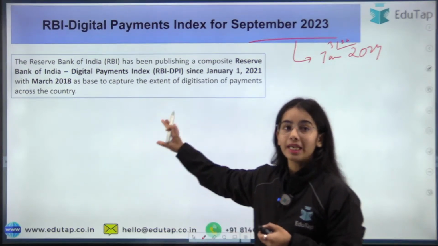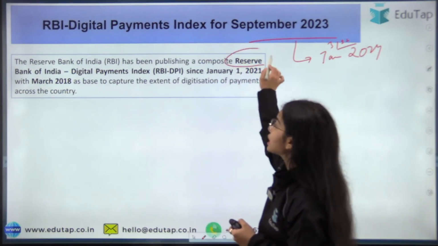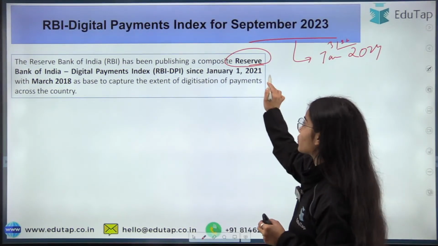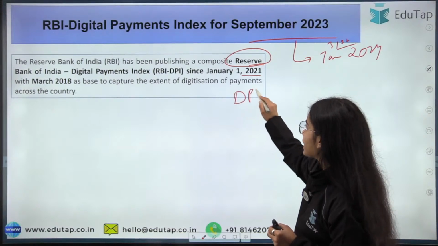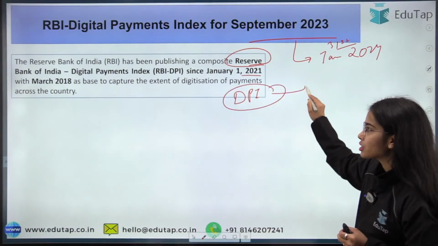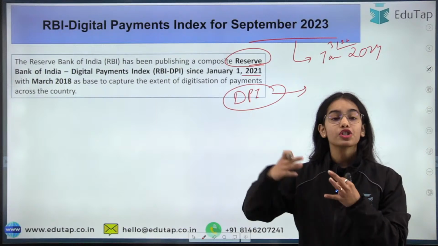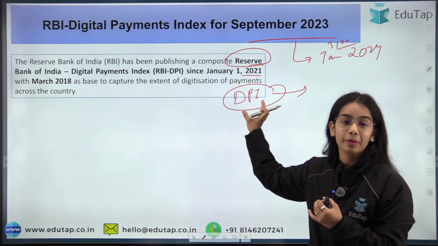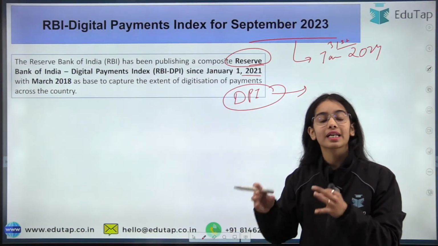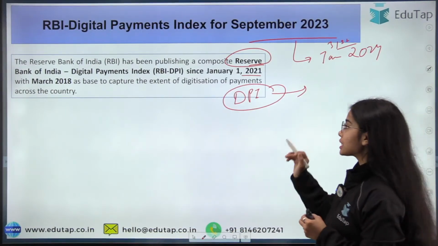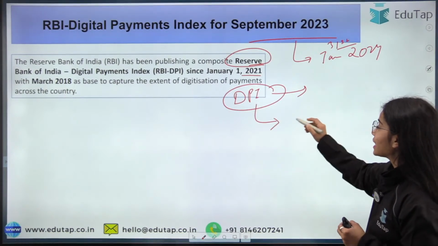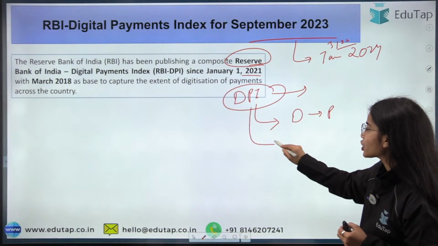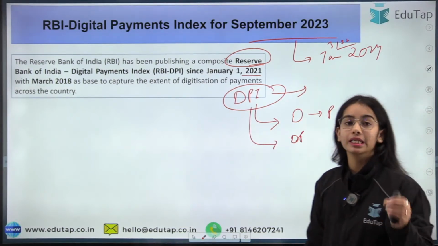Okay, so the RBI has been publishing a composite Reserve Bank of India Digital Payment Index since January 1st, 2021. What is this Digital Payment Index? This captures the extent of the digitization of the payments that has happened and the extent of the penetration of the digital payments in the country.